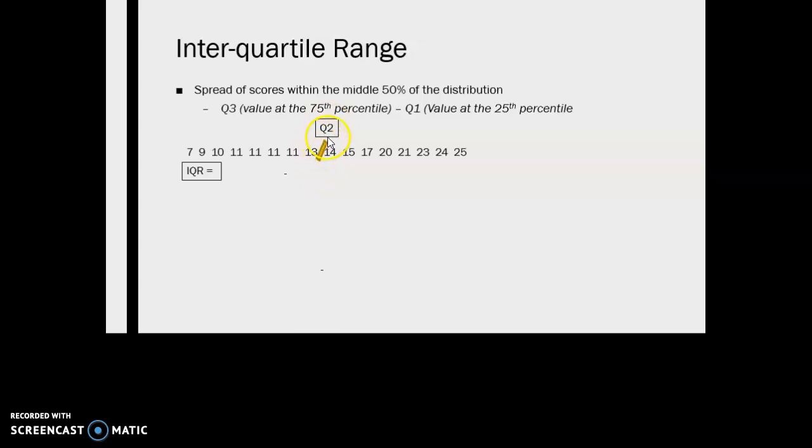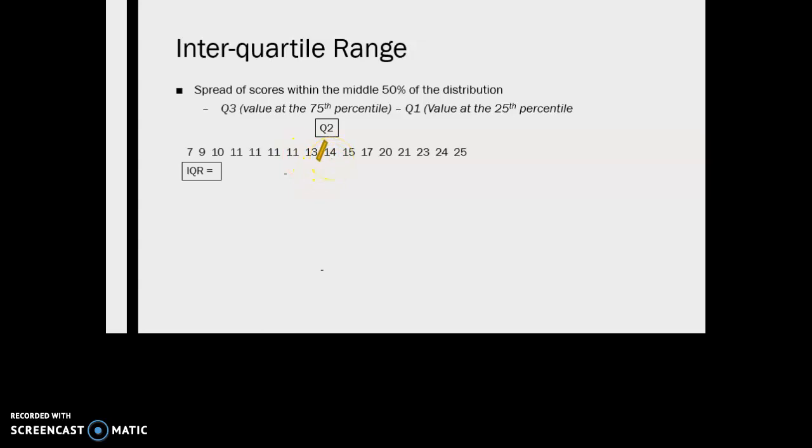I put this hash mark at the point such that there are 8 scores above it and 8 scores below it. If you recall, that actually is our median, right? It's the centermost score. So the median in this case would be 13.5 because our quartile 2 or our median falls in between the values 13 and 14.